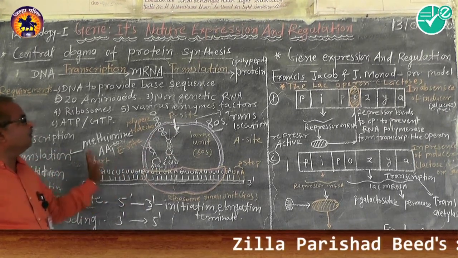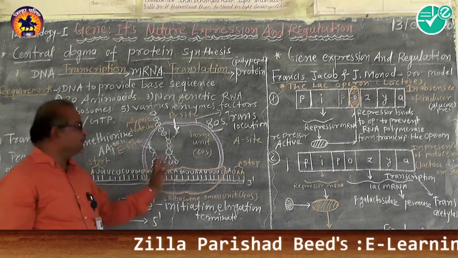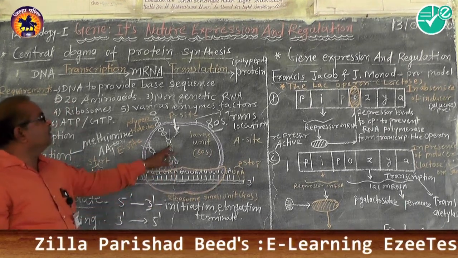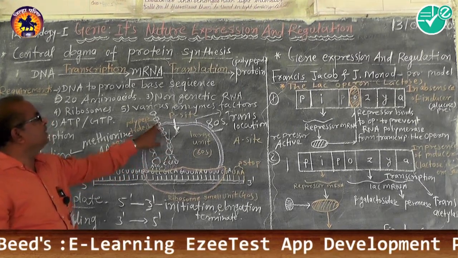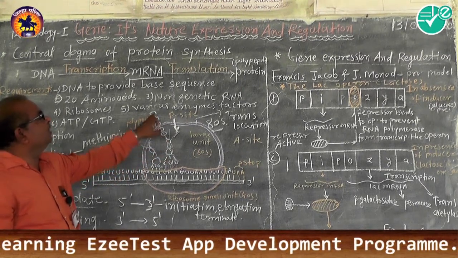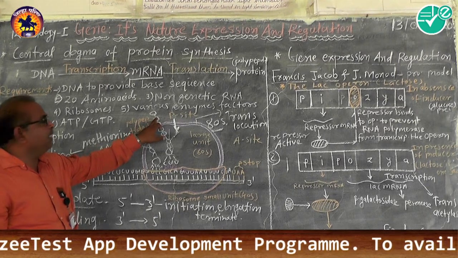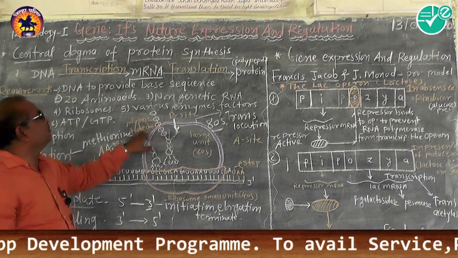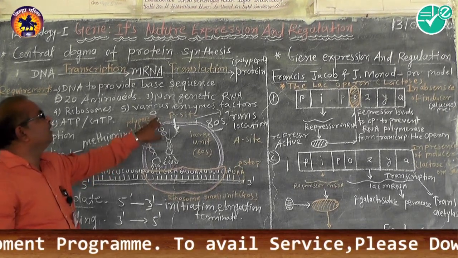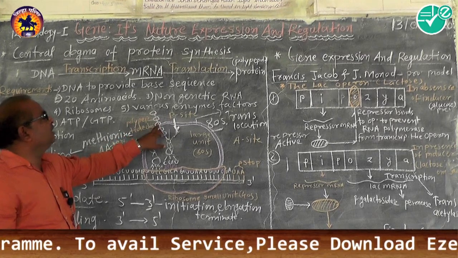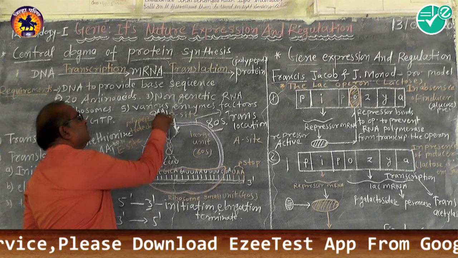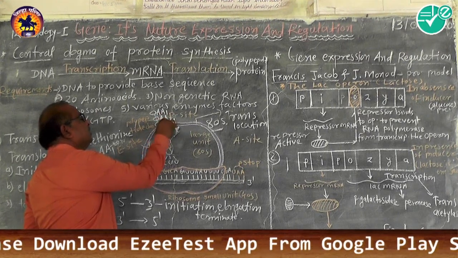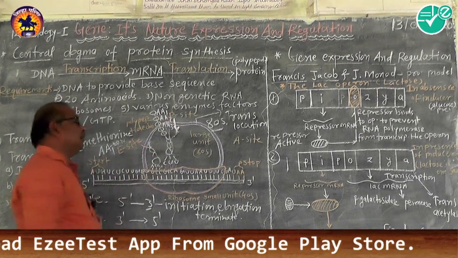One by one, amino acids are linked together. The first amino acid links with the second amino acid through a peptide bond, then the third, and so on.